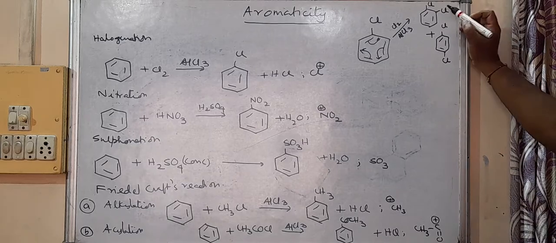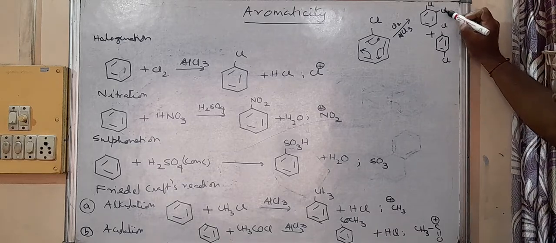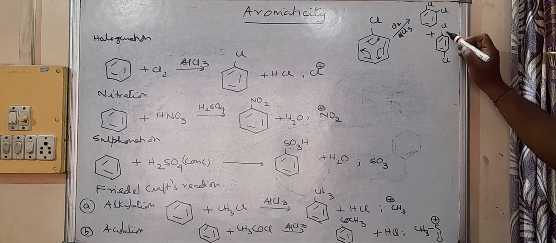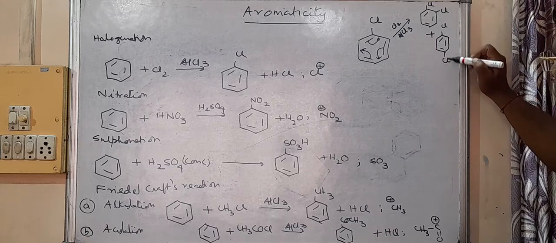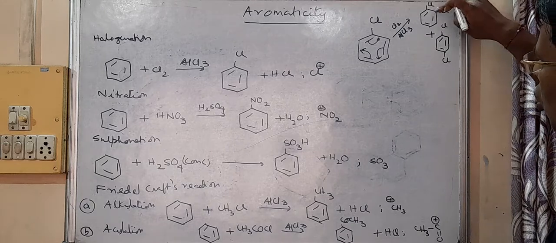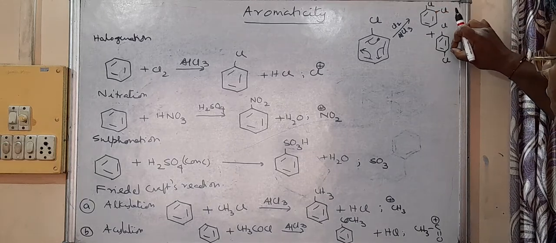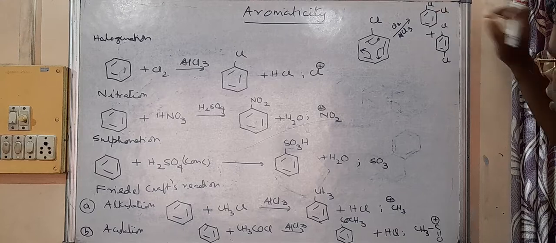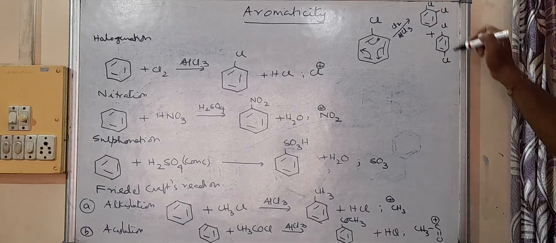You know that when this is at 1,2 position, it is called ortho. When it is 1,4 position, it is called para. So we get here ortho isomer and para isomer.